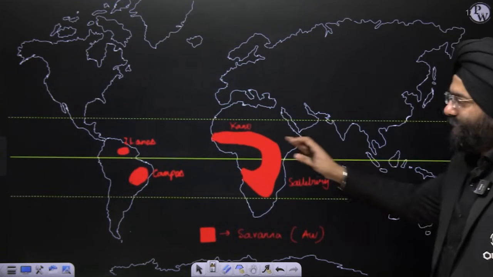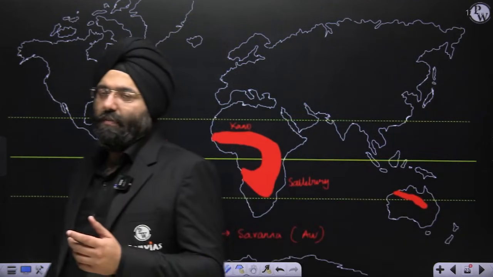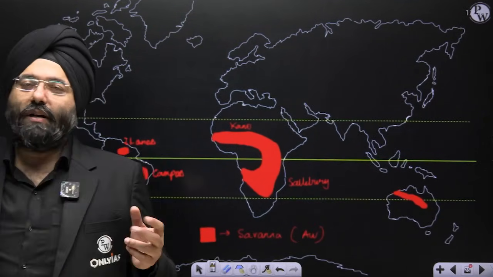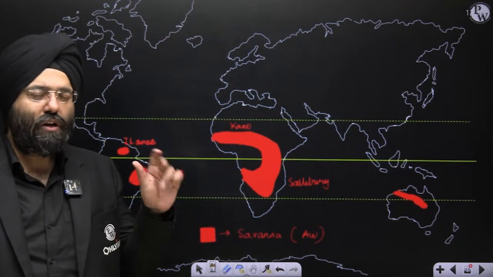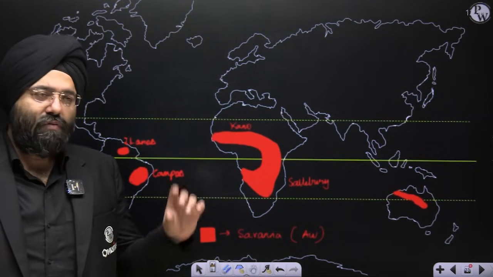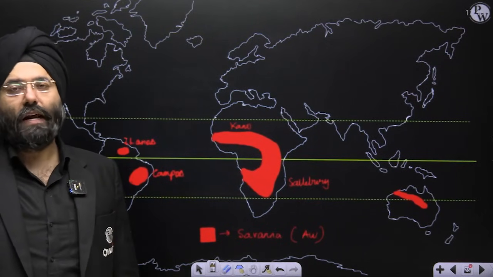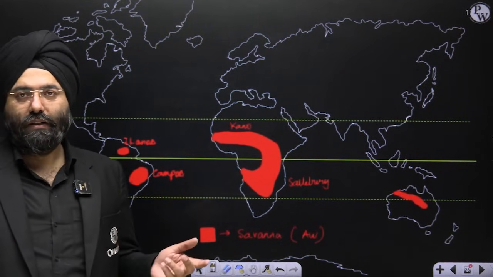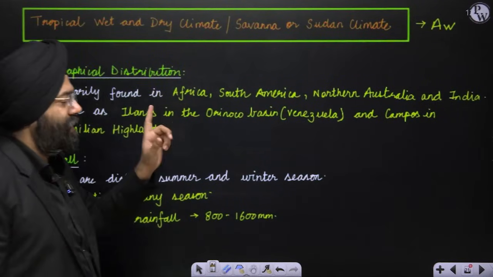So you can be asked any of these names in the prelim examination also, which among the following refer to the tropical grasslands. If they want to twist your leg a little bit more, they might ask which among the following are associated with Sudanese type of climate or savanna. So you should be clear that these are the same names: tropical wet and dry, savanna, Sudan climate, AW.